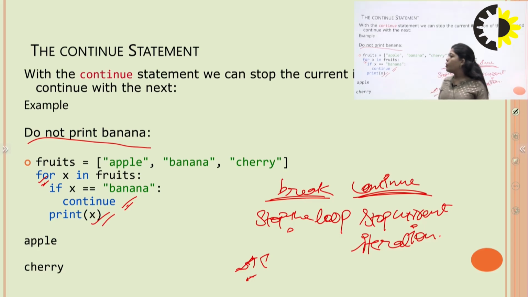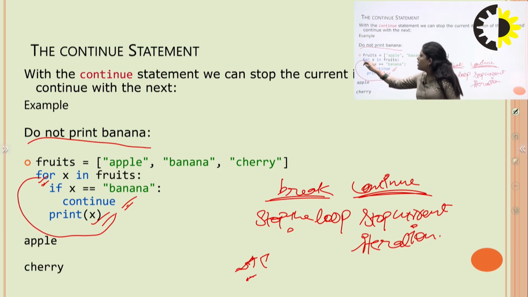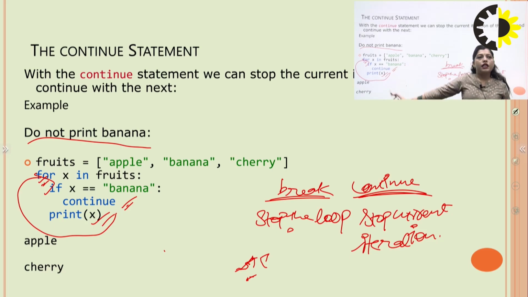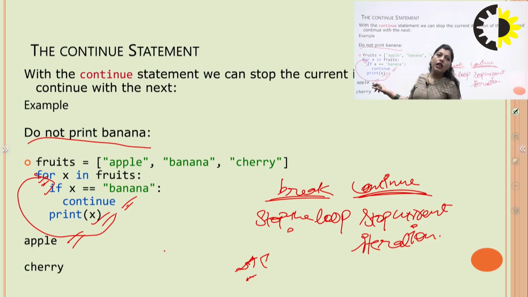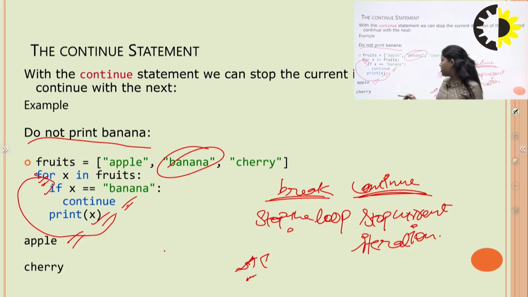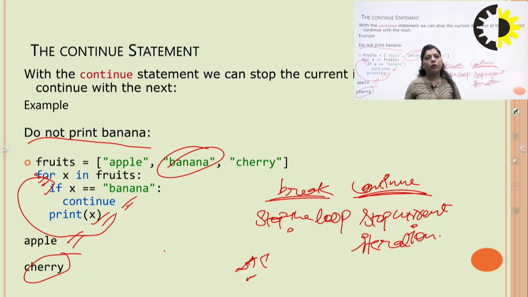After that, we loop to another item. That time, the value of x in fruits is equal to cherry. So the output of that example is first they print the value apple, they skip the iteration for banana, and after that they print the value cherry. So this is the use of the continue statement. In continue, we stop the current iteration, and in break, we stop the whole loop.